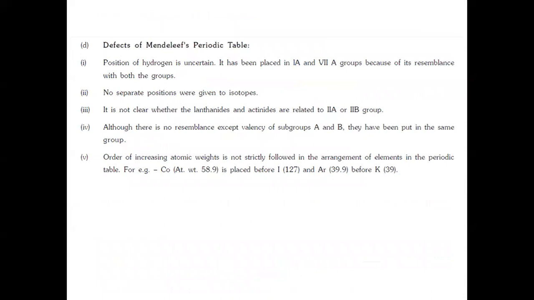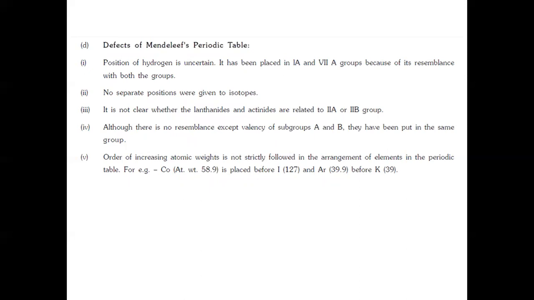Then, what are the defects of Mendeleev's periodic table? The position of hydrogen is uncertain. It has been placed in first A group as well as 7th A group because of its resemblance with both the groups. Then, no separate position was given to isotopes. And it's not clear whether the lanthanides and actinides are related to 2nd A group or 2nd B group. Although there is no resemblance except valency, subgroups A and B have been put in the same group.